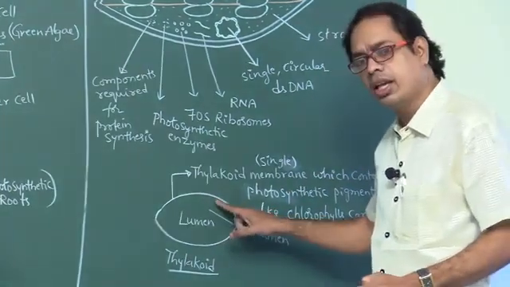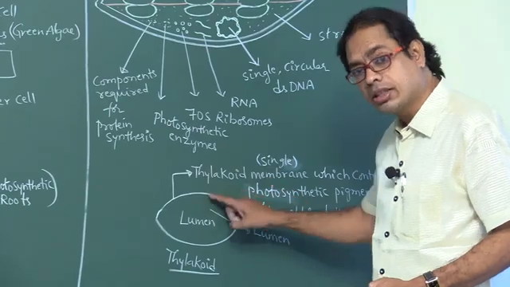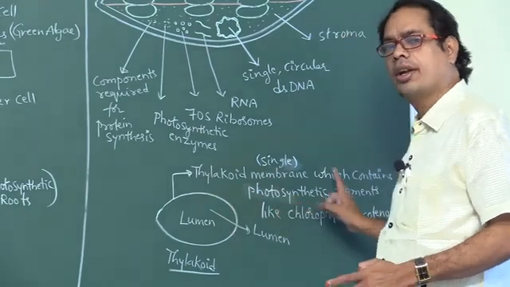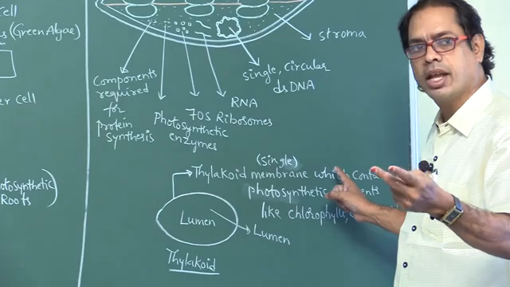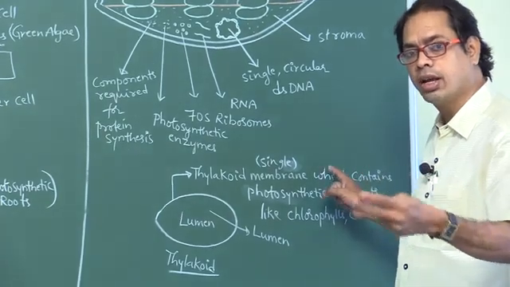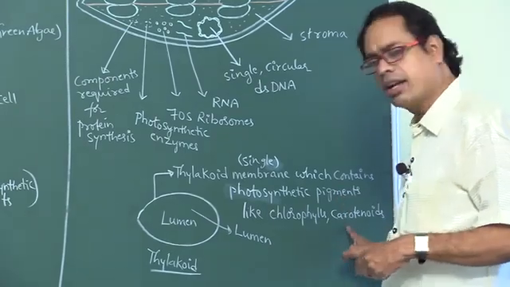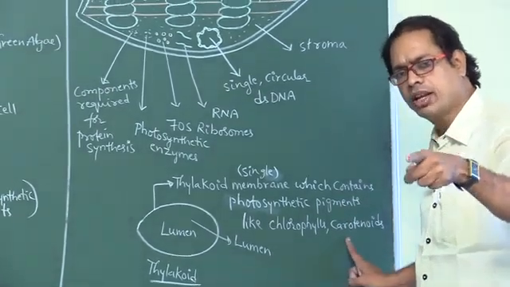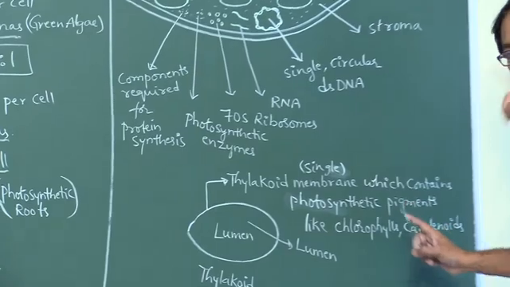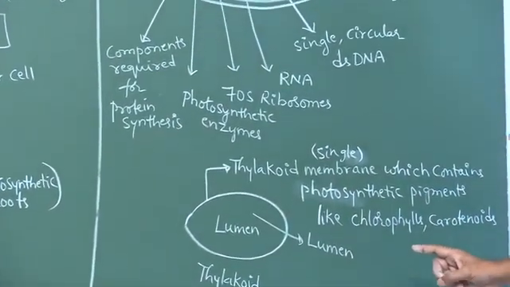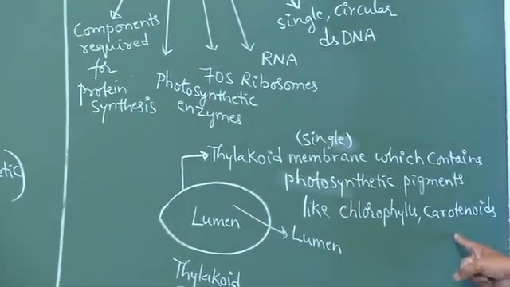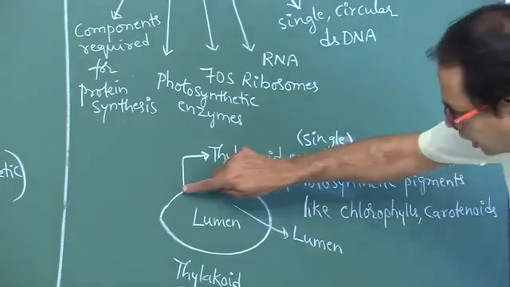Thylakoid is bounded by a single membrane called thylakoid membrane, which contains photosynthetic pigments like chlorophylls and carotenoids. So previously we noted that carotenoids are found in both chloroplast and chromoplast. In chloroplast, where do you find photosynthetic pigments? On thylakoid membrane.